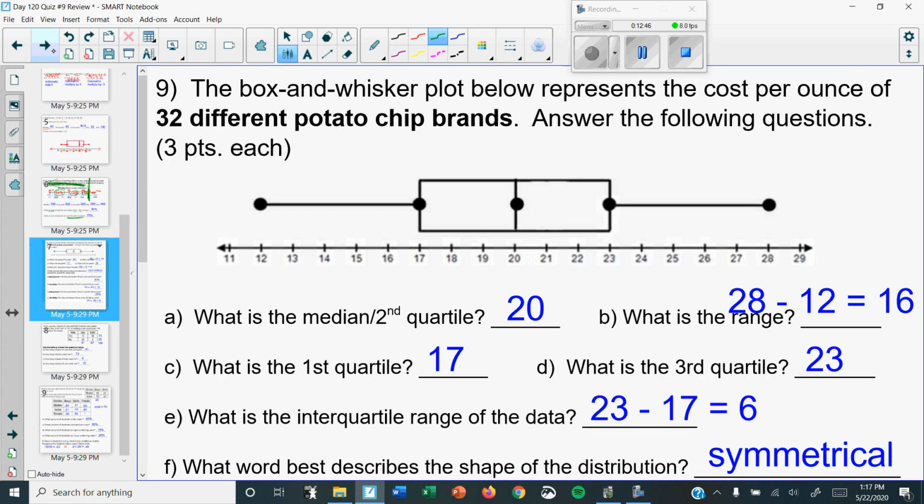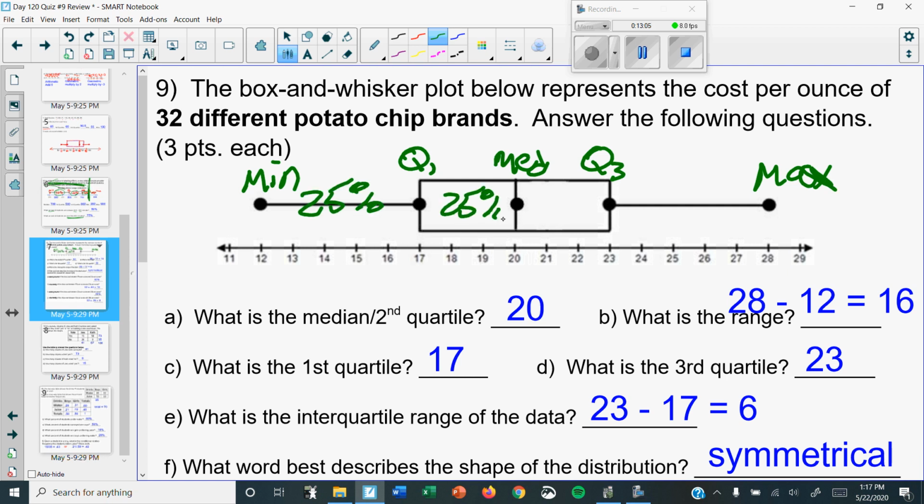Number 9, again, I see a box and whisker. I'm going to label the heck out of it. Again, this will just help you. Minimum, Q1, median, Q3, max, and 25%, 25%, 25%, and 25%. Okay. So it says, what's the median or second quartile?